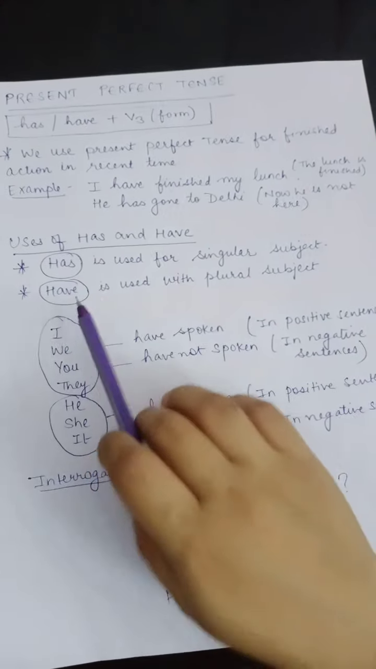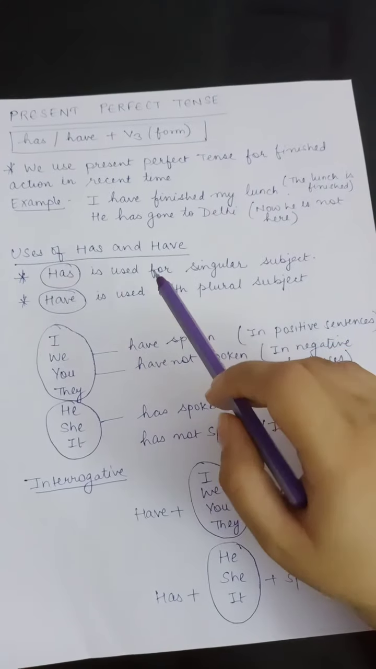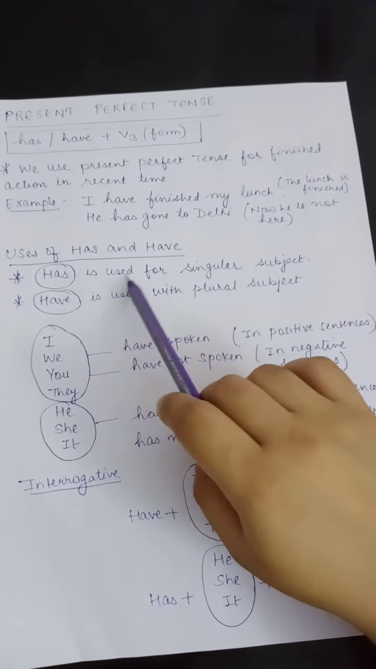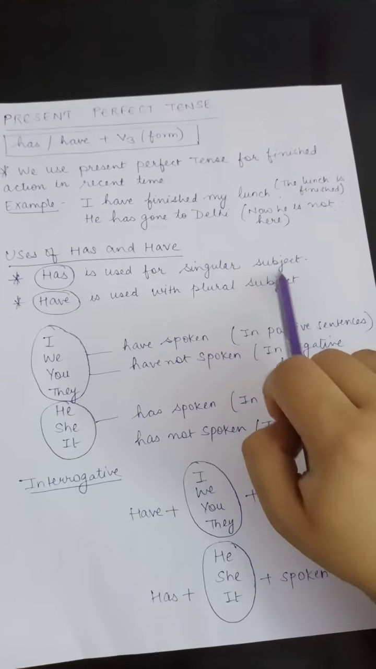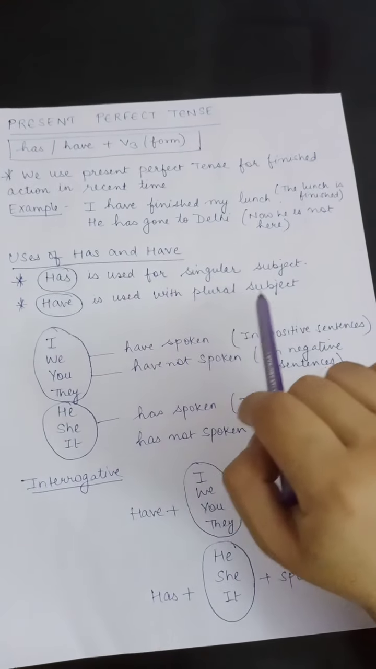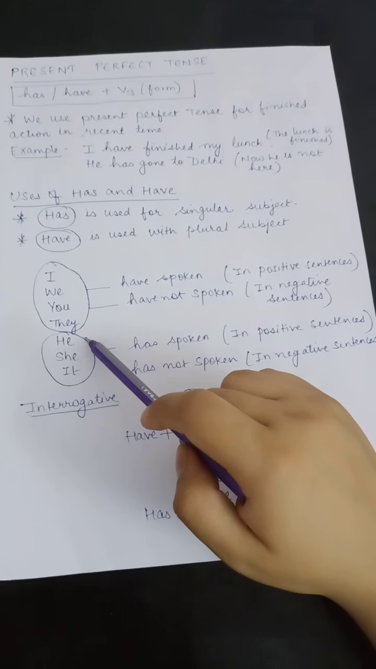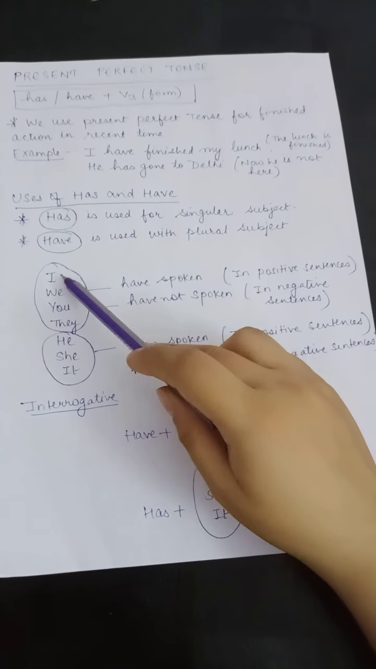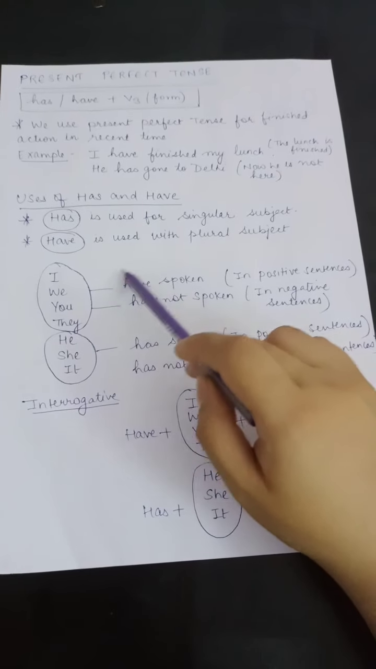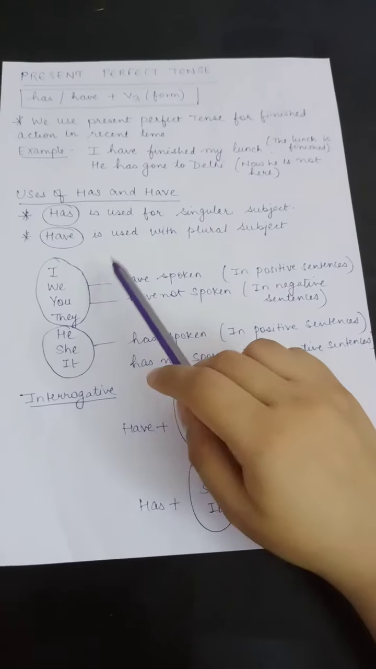So what are the uses of has and have? I will tell you when to use have and when to use has. First we will talk about has. Has is used for singular subjects. So has is only used for singular subjects. Have is used for plural subjects. So I, we, you, they, we will use with have, because they are plural subjects.